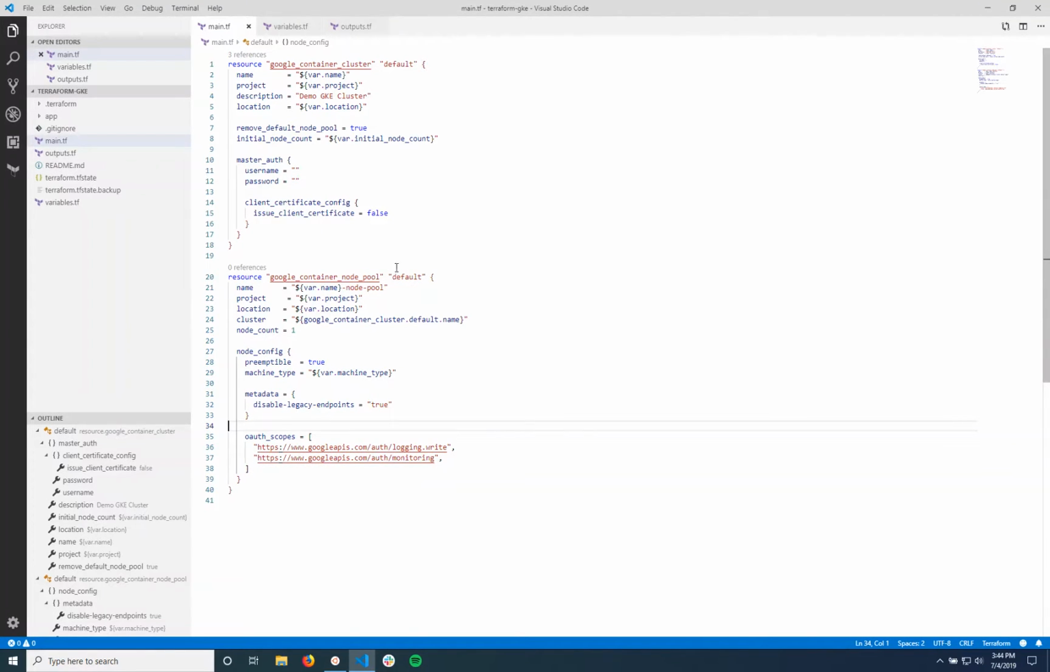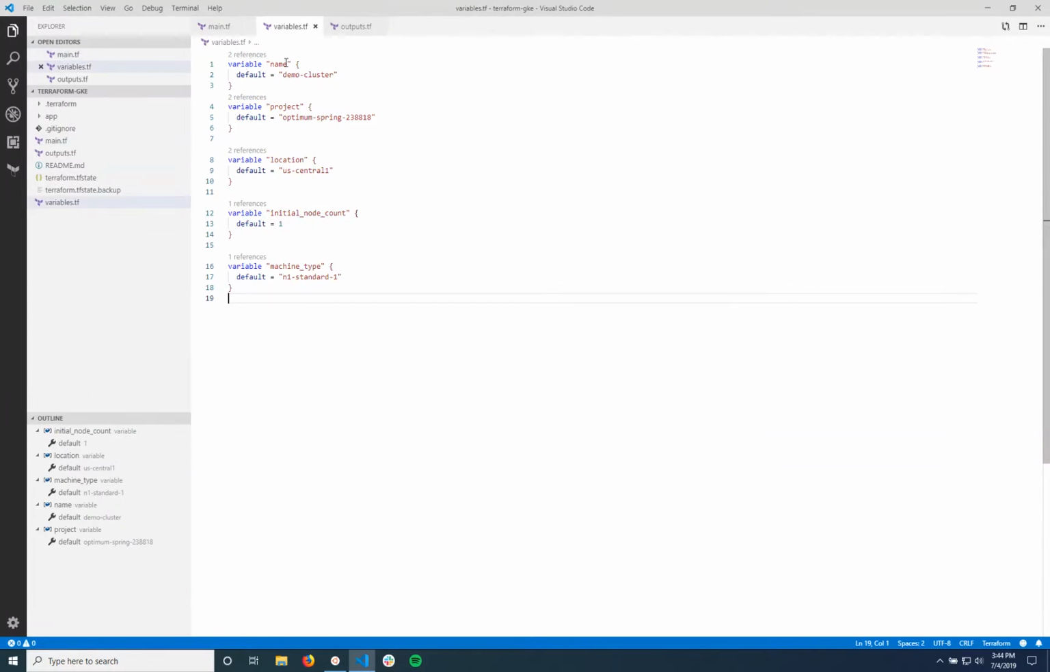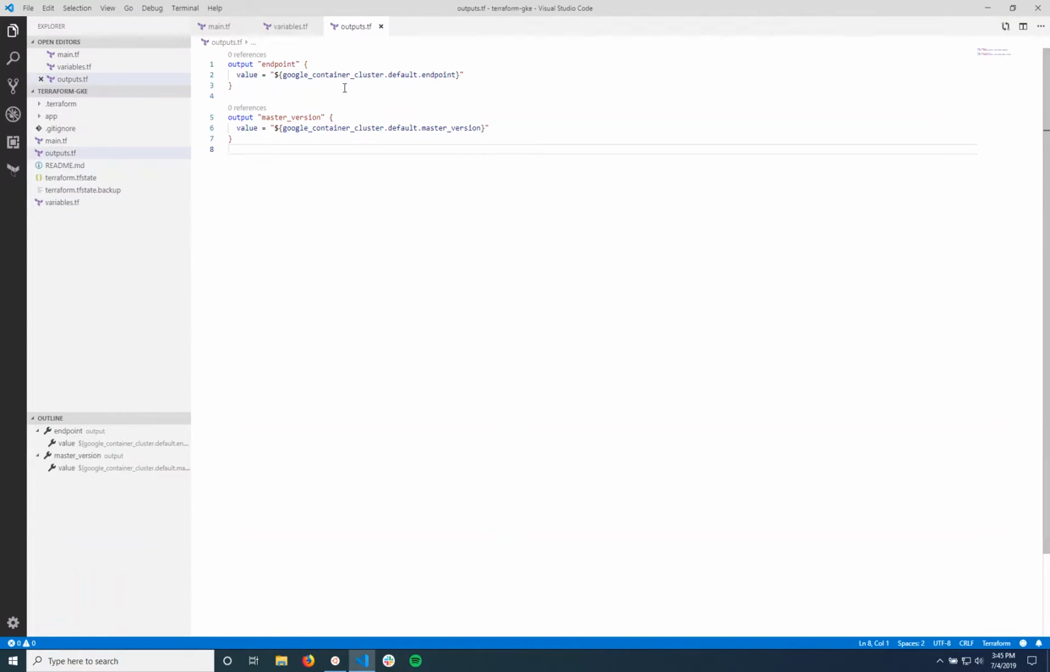In the variables, there's a few things defined here. We're going to want to update the project to your project, and this is currently set to mine. And then if you'd like, you can change the machine type and the initial node count, but it's not required. And then it's going to output some endpoint, the master version, and also the IP address for the cluster, so you can save that value if you need it.